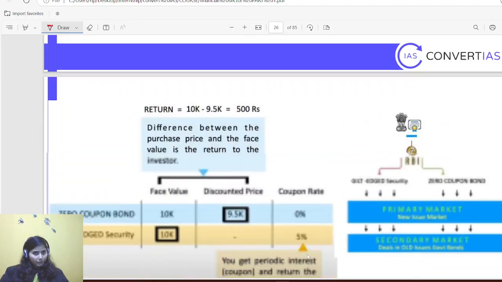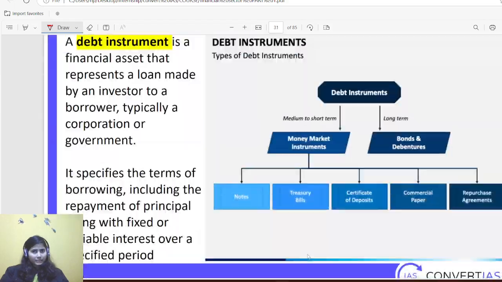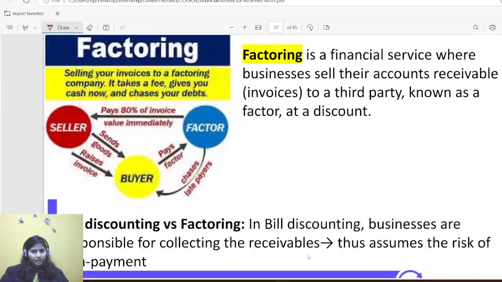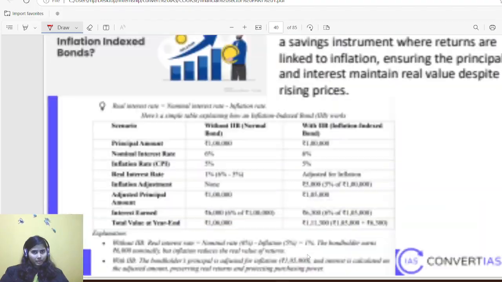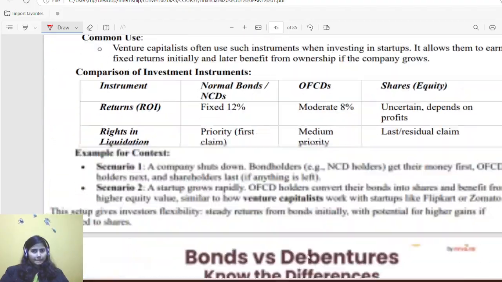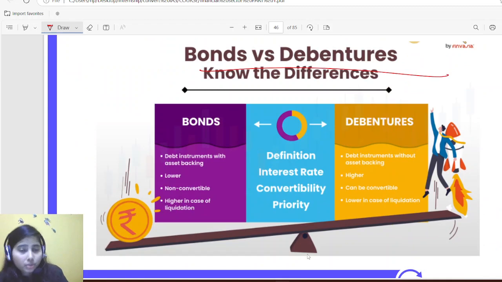I think I have provided somewhere the difference between the two. Let me see. I should have added it here in the beginning only. Okay, this one, bonds and debentures. I hope that you are already aware of the meaning of shares or equity. That means you are getting ownership in your company, in that particular corporate. You have a voting right. You have a share from profit. All those things. But there are bonds and debentures as well, and in this particular session you will be hearing bonds and debentures again and again.